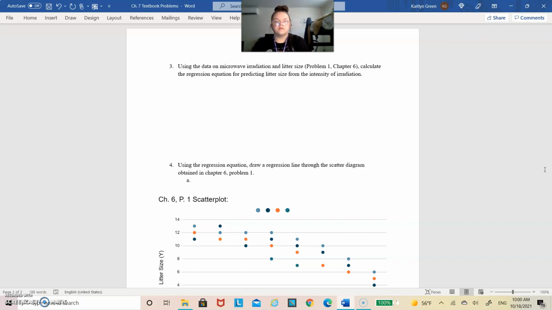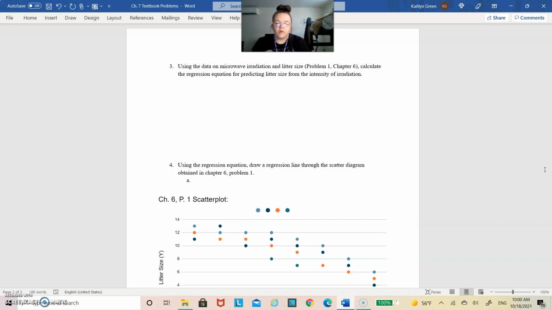And it's really important to make sure that we carry the negative in this problem, because we know from chapter 6 that we're going to have a negative or inverse relationship for the irradiation and litter size. So it's important to make sure that we carry that negative, or else we're not going to get the right answer in the problem. Next, I went and found AY.